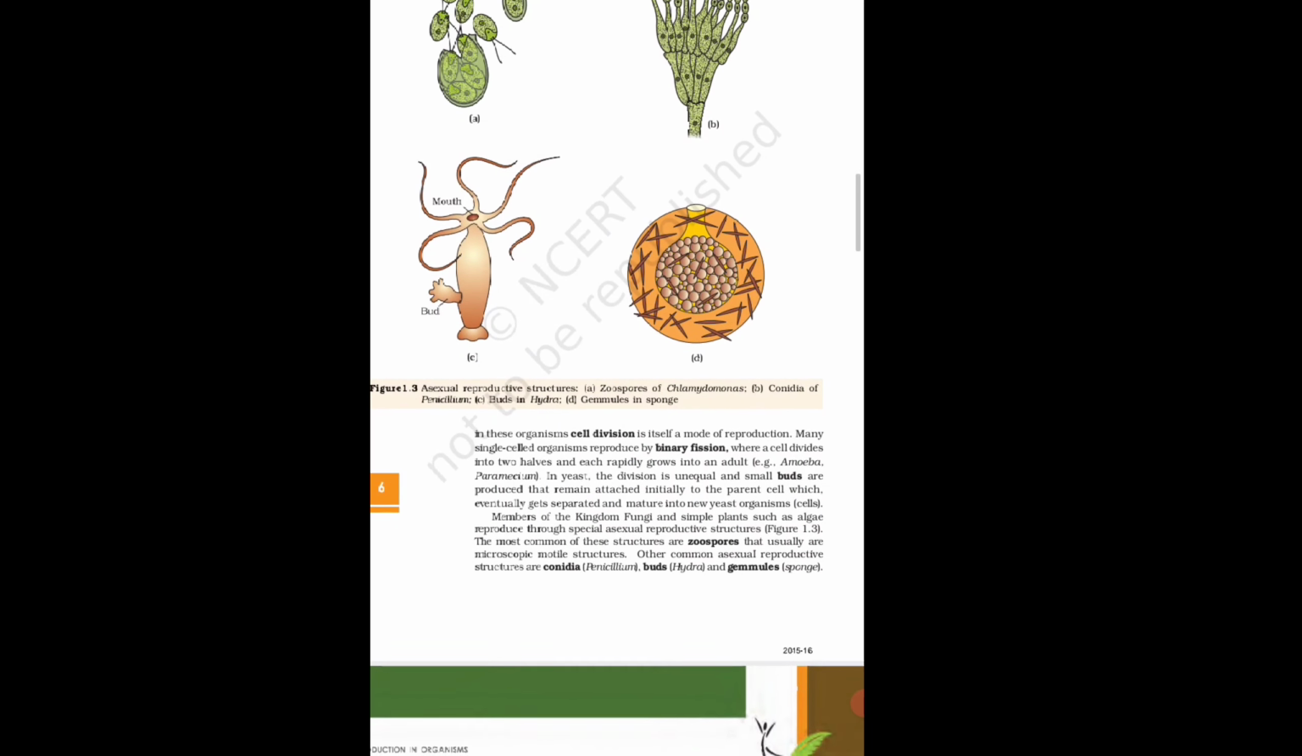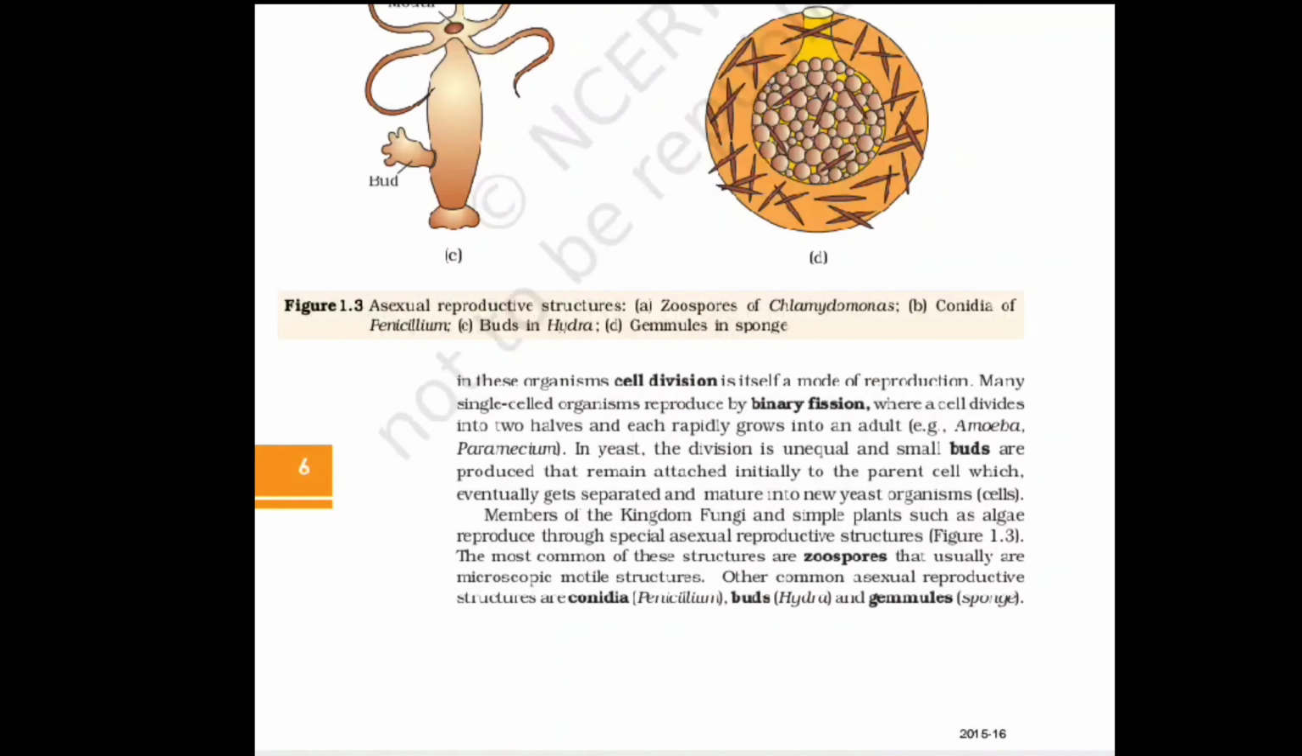For example, in case of yeast, the division is unequal and small buds are produced that remain attached initially to the parent cell, which eventually get separated and mature into new yeast organisms. And these small buds are called external outgrowths, and these external outgrowths after liberation will form a new individual organism.